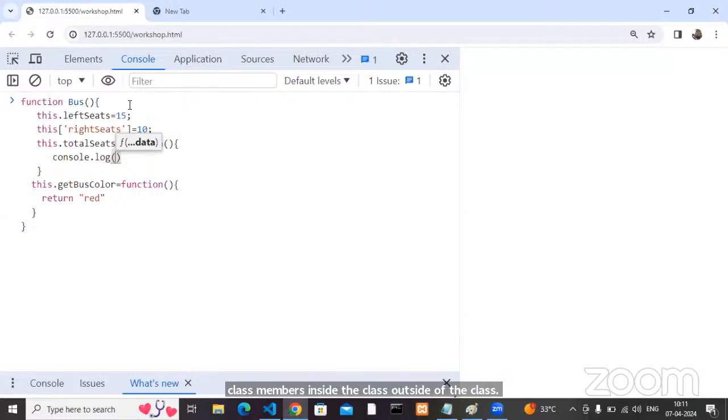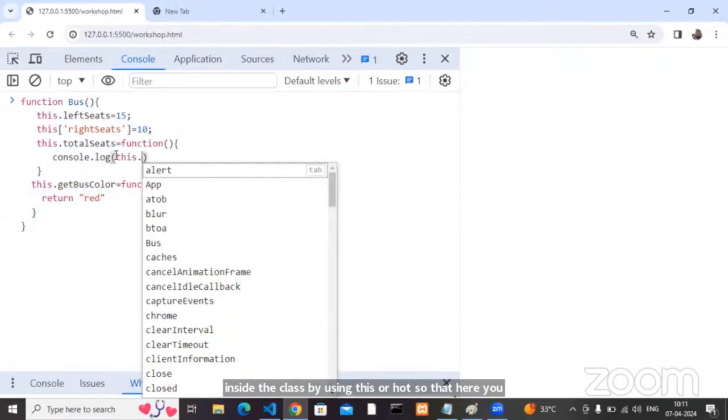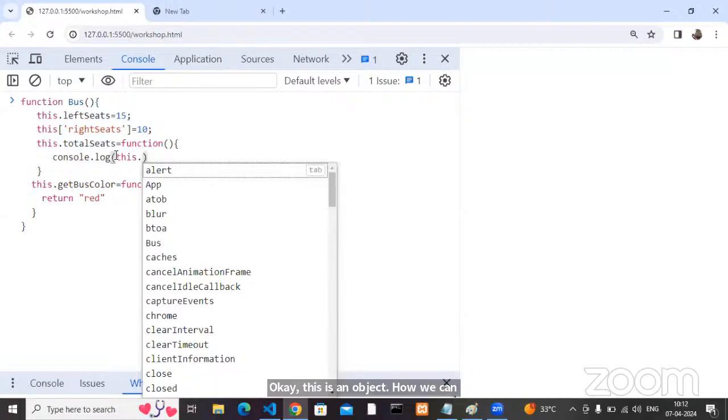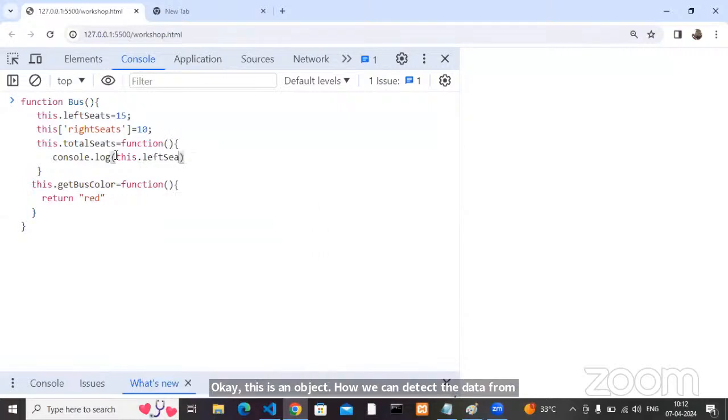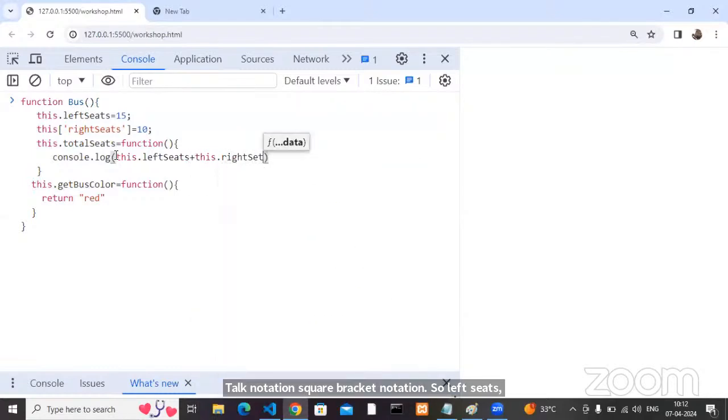If you want to access the members inside the class, can anyone tell me what the object is? How can we represent the class object inside the class? By using this. So here you have to use this. This is an object. How can we retrieve the data from the object? Same story, dot notation or square bracket notation. So left seats you can write, plus this dot right seats.